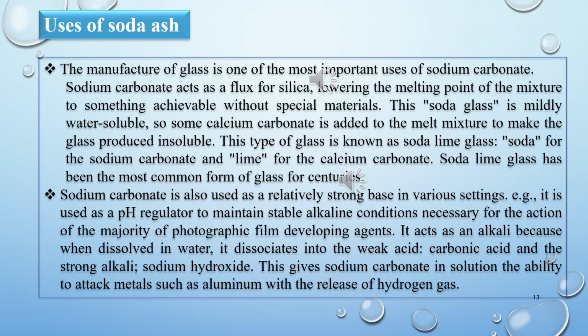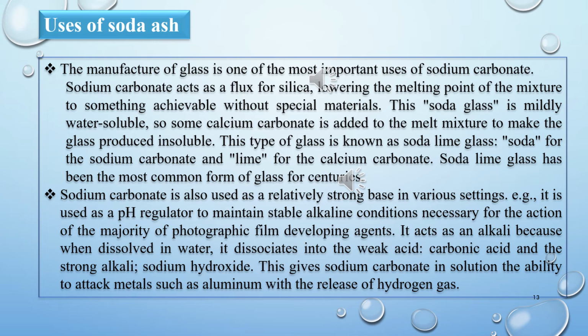Now the second use is that sodium carbonate can be used for the regulation of pH, and it can give an alkaline solution, because when it is dissolved in water, it will give you a weak acid, which is carbonic acid, and a strong base, which is sodium hydroxide.